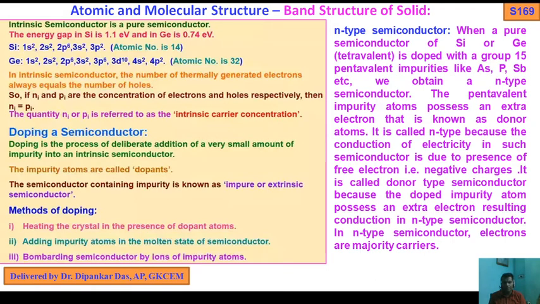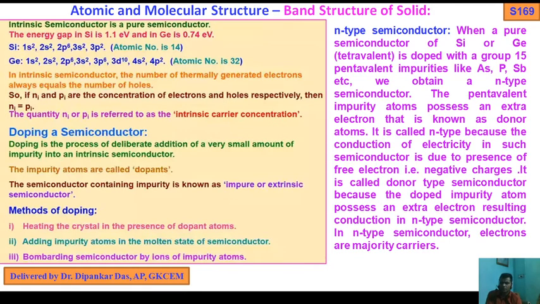Again, in an n-type semiconductor, why does n mean negative? Negative means due to the presence of a free electron on phosphorus or arsenic or antimony atoms. This is the 5th valence electron. So the doping agent is pentavalent, and this doping agent is doped into the tetravalent pure crystal of silicon or germanium. So an n-type semiconductor is obtained by doping a small amount of pentavalent impurity, that is phosphorus, arsenic, antimony.